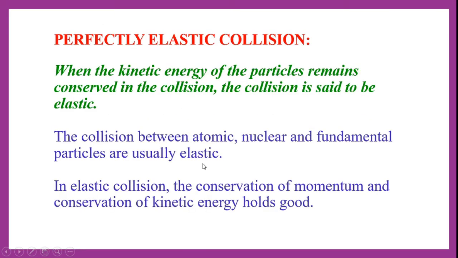Now let us see. In collisions there are three types of collisions. First one is called perfectly elastic collision. So what is perfectly elastic collision? In perfectly elastic collision, when the kinetic energy of the particles remains conserved in the collision, it is said to be elastic. Even after the collision takes place, the kinetic energy of the particles remains the same, then those collisions are said to be elastic.